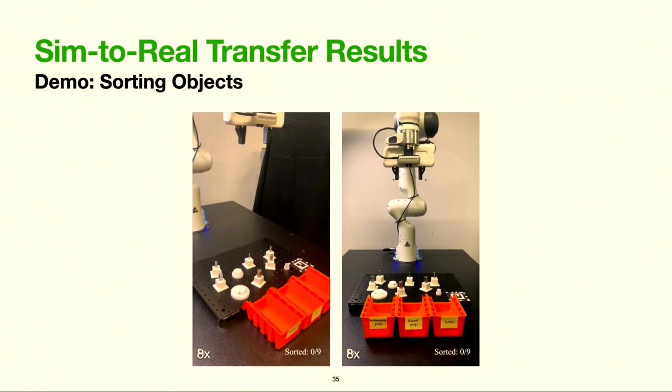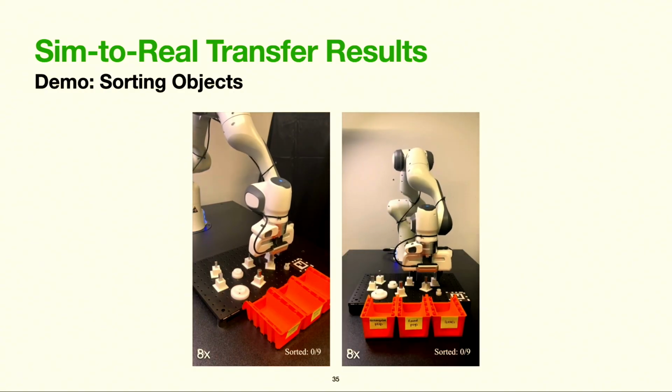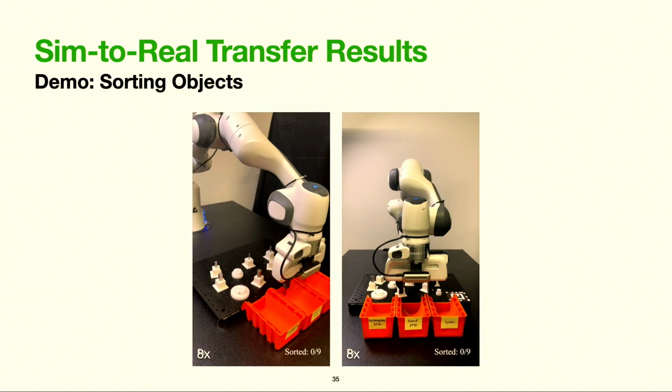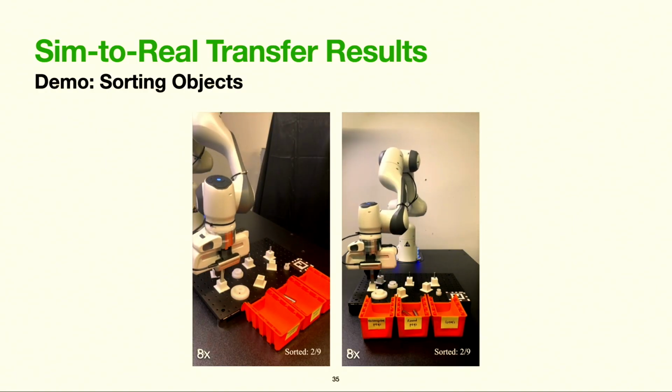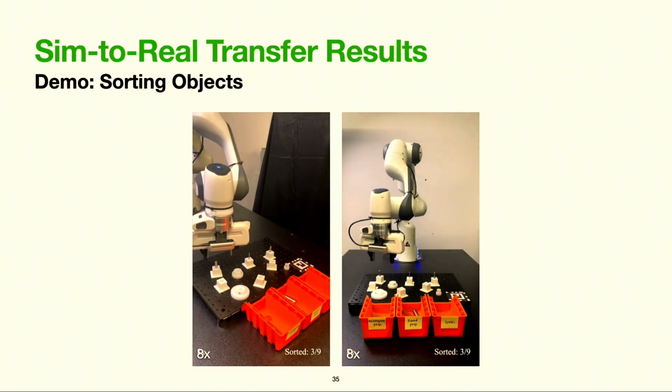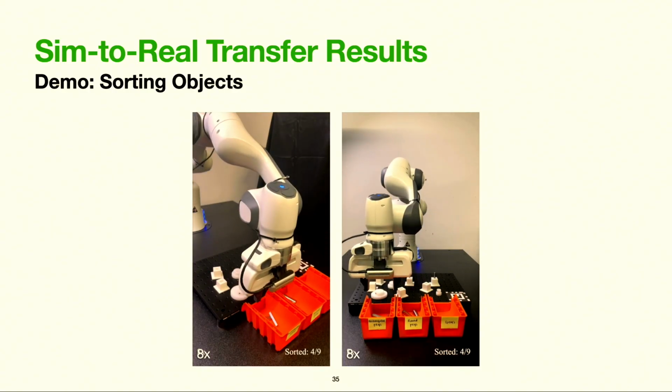Here was an initial experiment to test whether we could do sim-to-real of RL policies that simply move the robot to grasp and transport parts. We placed various pegs and gears in front of the robot, and we placed small labeled bins in front. We detected all the parts from RGB images and deployed policies that were trained to grasp and transport the parts anywhere in the workspace. The system was able to sort all the parts.